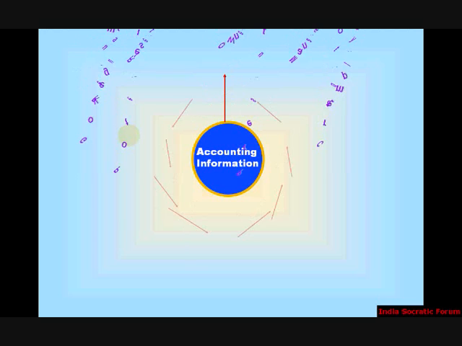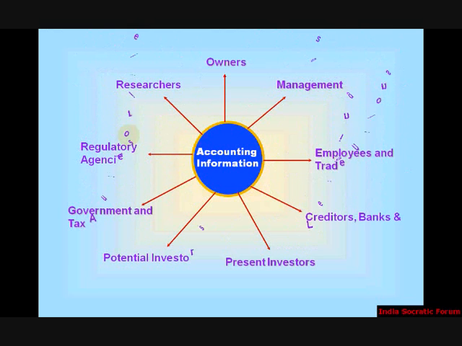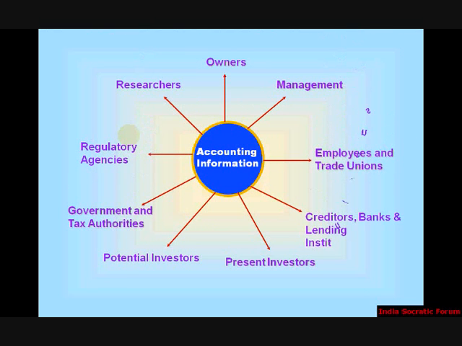Look at the users who are going to use this information. The first one, on top, is the owner. Who are the owners of the company? You can call them proprietors. A proprietor is the one who owns the company 100%. Then management.